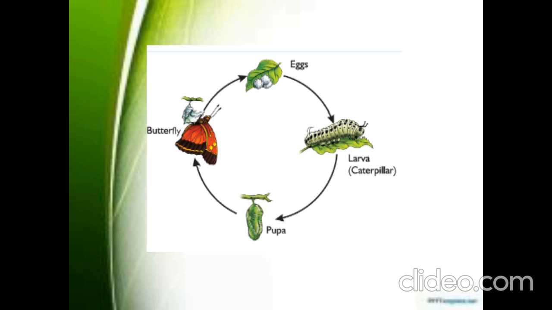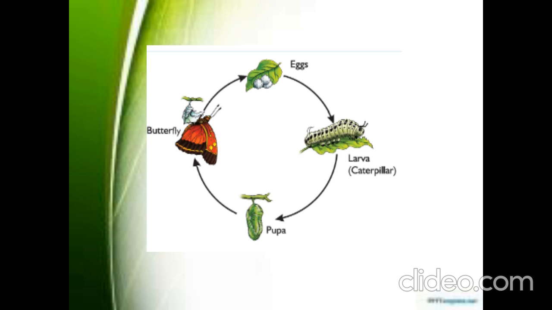Next we saw about butterfly, that is life cycle of butterfly. It contains 4 stages, that is egg, larva, pupa and butterfly, right? The female butterfly will lay eggs on the leaf, and each egg will hatch into a small larva known as the caterpillar. It is the long stage in which the caterpillar eats the leaf and lives for a long period of time.